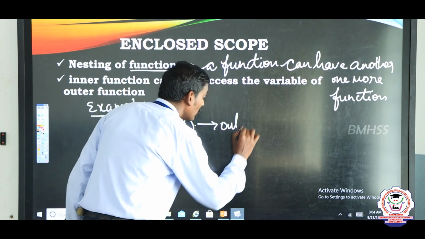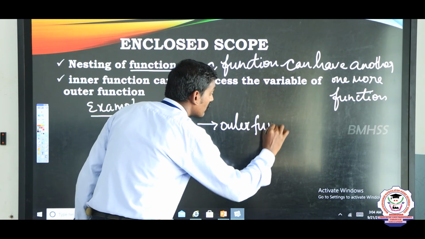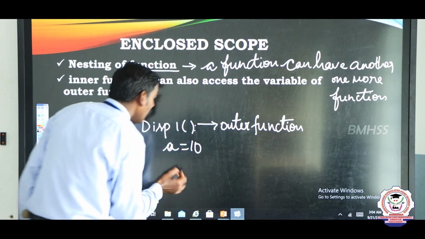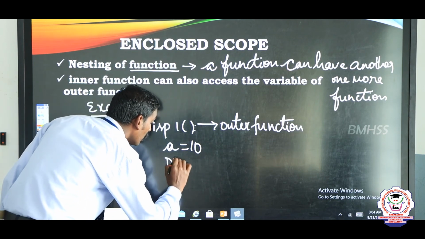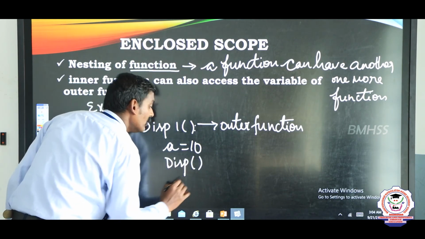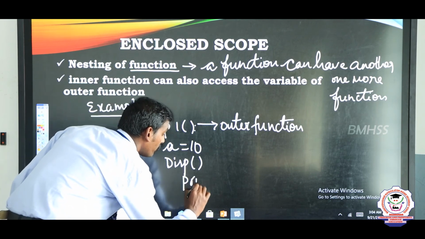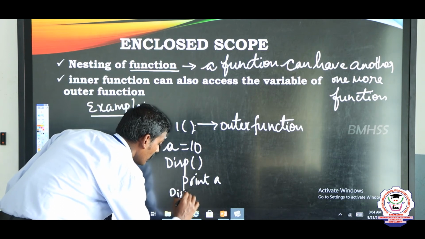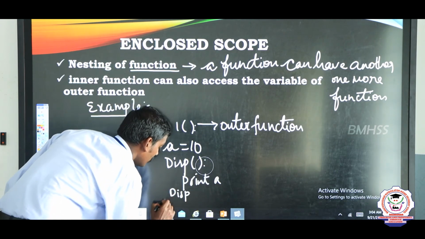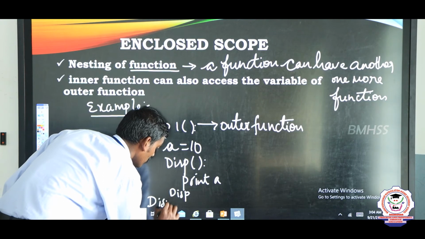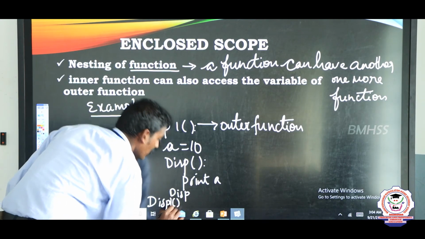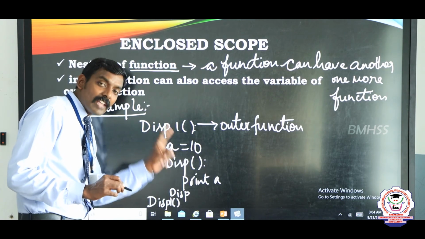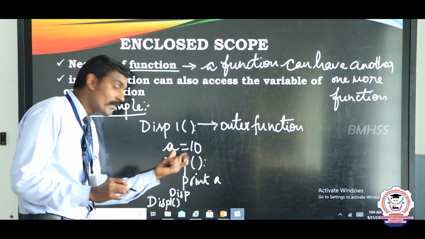Next, disp, print A. Here disp1 is the outer function. This outer function can have a variable.